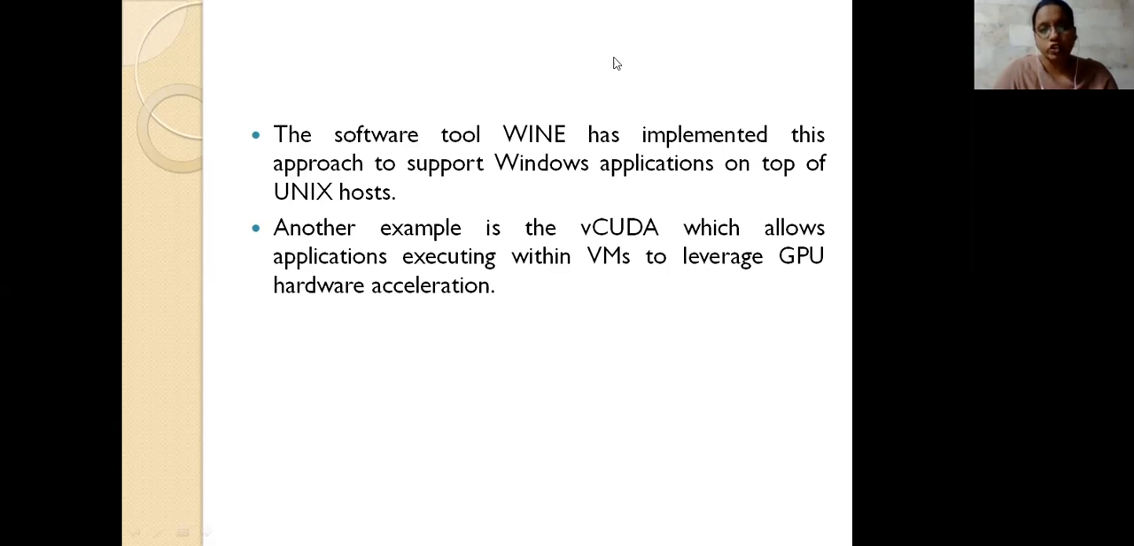There is a virtual CUDA, that is vCUDA. CUDA is an environment which we have discussed previously. We use the vCUDA, a virtual CUDA, which allows applications executing in virtual machines to get GPU hardware acceleration. CUDA is used in the graphical processing unit, so there is no need to install the GPU environment here. It provides what could be done by the GPU just by using the vCUDA environment.